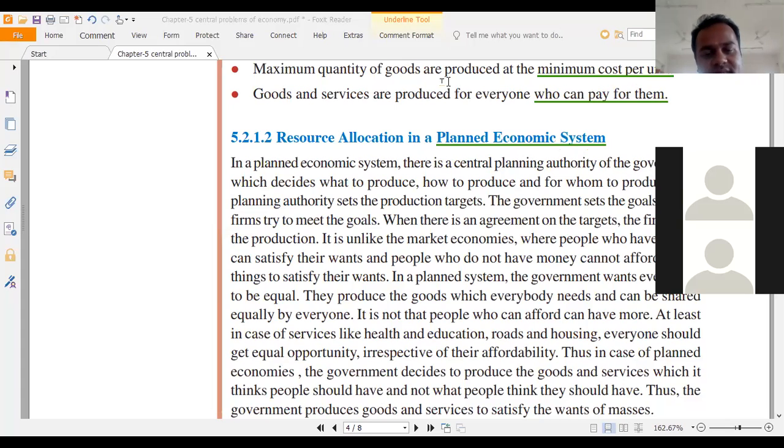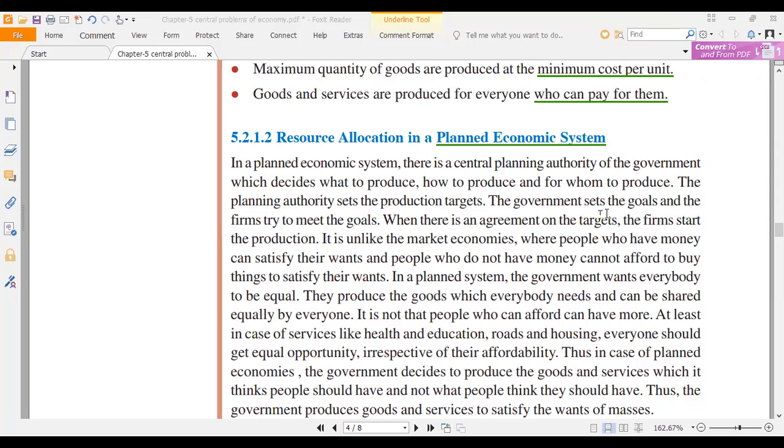In which economic system is it adopted? In which system do you see five-year plans? Socialist economy. Very good. So we are learning basically about socialist economy only. When they say planned economic system, they are actually referring to socialist economy, where goods and services are owned and produced by the government. Okay, so this we will discuss in next class.